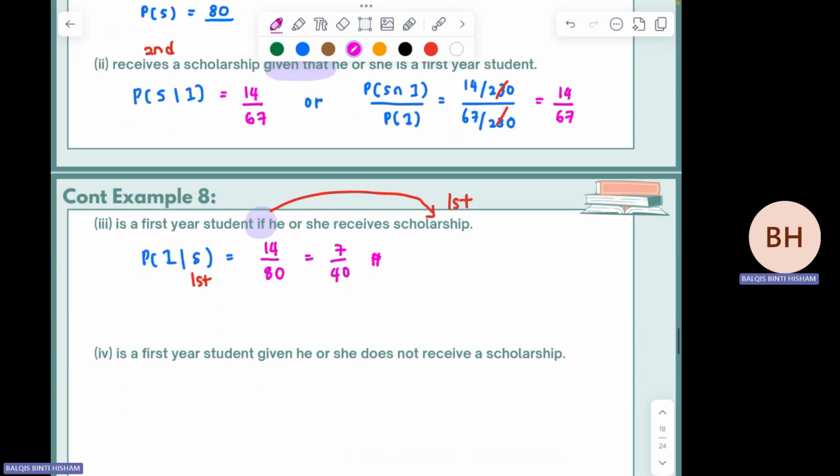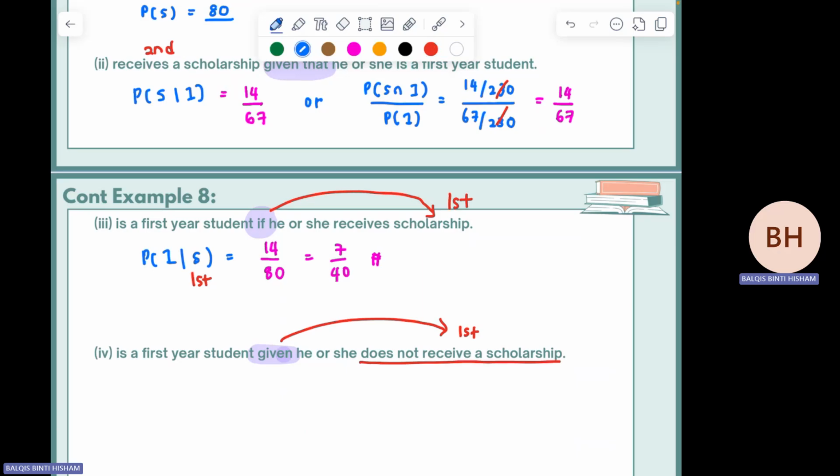Okay, the last one. Is a first year student given he or she does not receive a scholarship? So this one, the keyword is "given". After the word given, this is your first event. First event is does not receive scholarship.